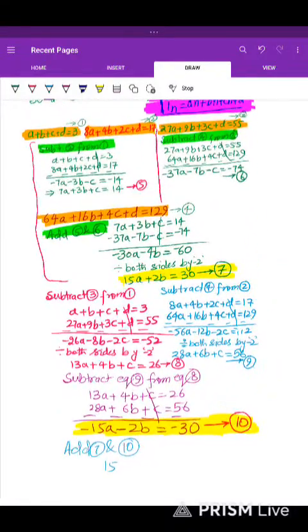Okay, so we are stuck here. Right? Now we need to look at equation 8. Equation 8 can be solved with 5, and equation 9 can be solved with 6. And we can get 2 new equations by eliminating C. Yes, that can be a better option. So instead of solving 8, 9, I have to reverse the last 4 lines. Okay, I have to reverse the last 4 lines.